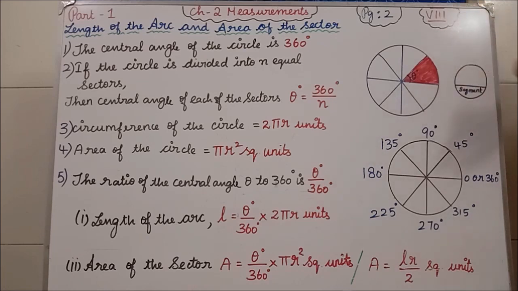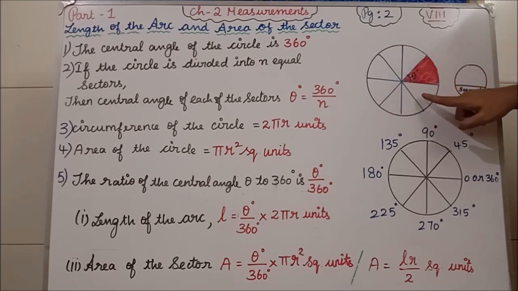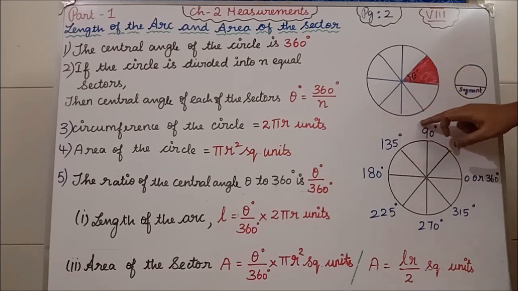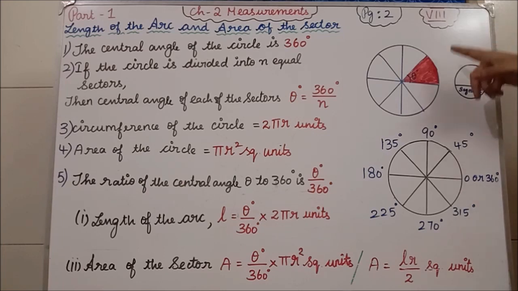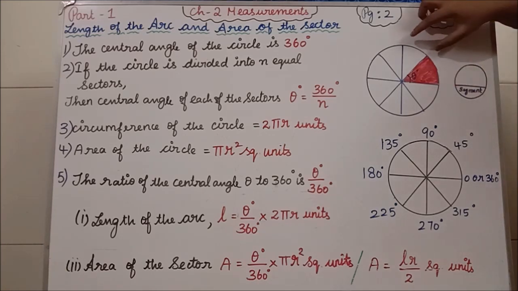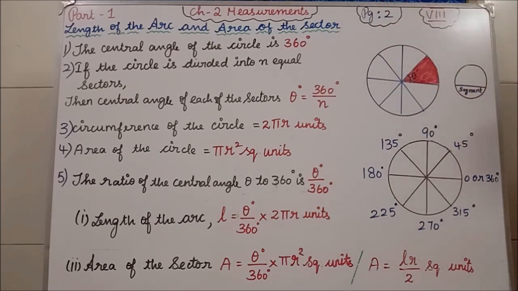So the circle is divided into n equal sectors, which means, see, this is one sector, this is one sector, this is one sector, everything is a sector, because each sector has two radii and one arc. So everything is an equal sector. Okay, so if here is 45 degrees, then here also 45 degrees, 45 degrees, 45 degrees, 45 degrees. Equal sector means all the angles will be the same.